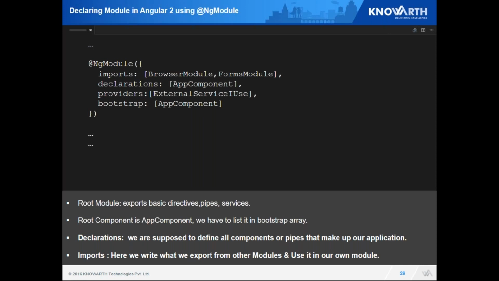Now, if I want to add another component, I just have to use an array in the app component, or in the declarations section. Now, we see a pretty obvious problem over here: a small application may contain one root module, but what about huge enterprise applications? So it is better to divide my root module into sub-modules.